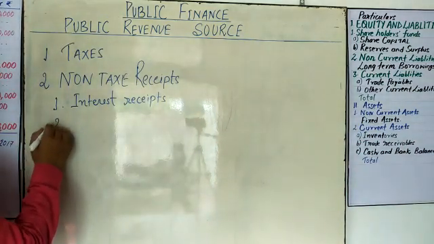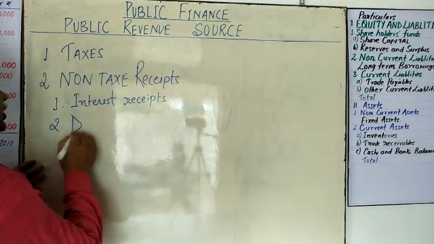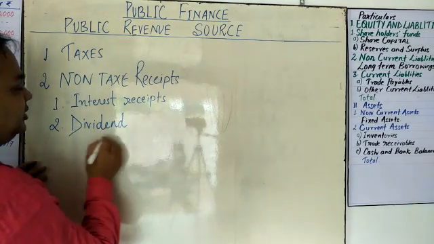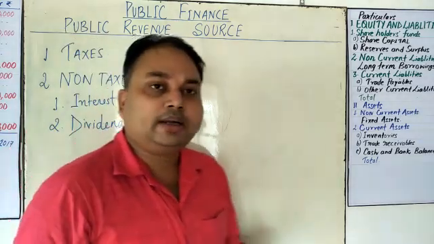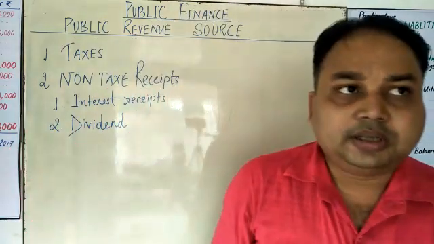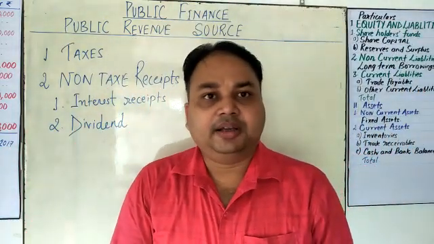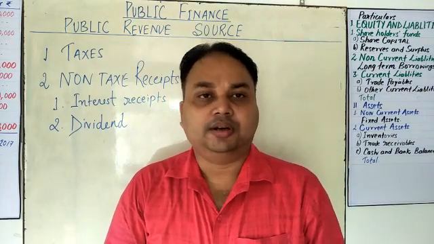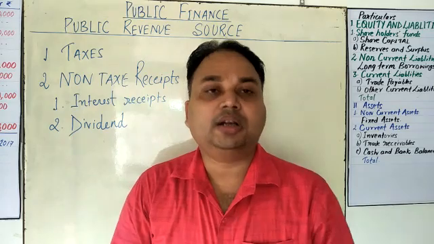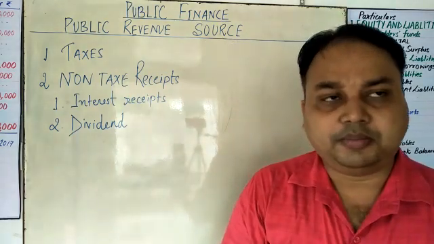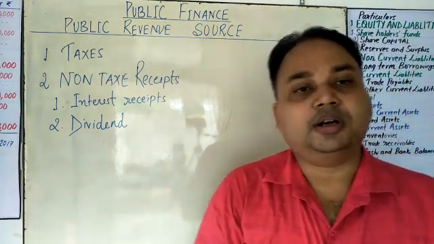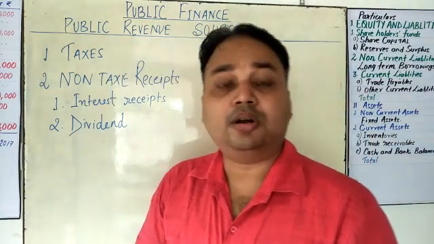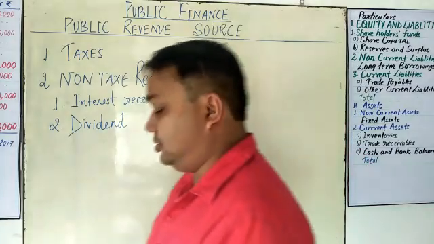Now the second is dividend. My dear student, you are already aware of dividends. Dividend is also income earned by the government. When the government buys shares of any financial institution or company, the government earns some dividend. These are also called non-tax revenues.